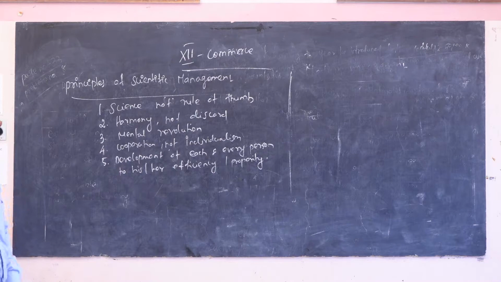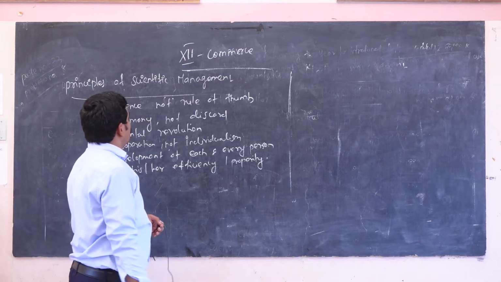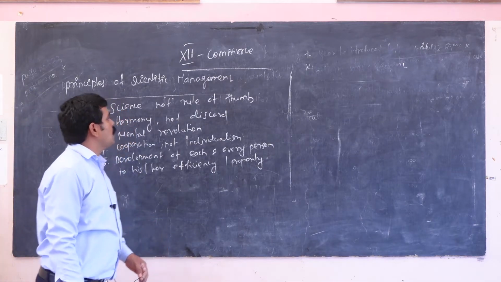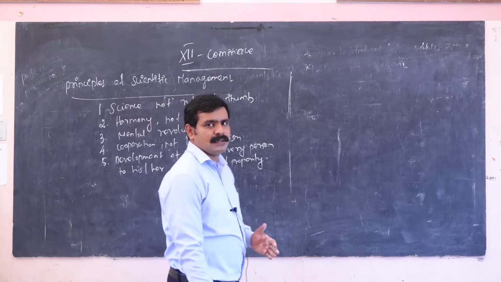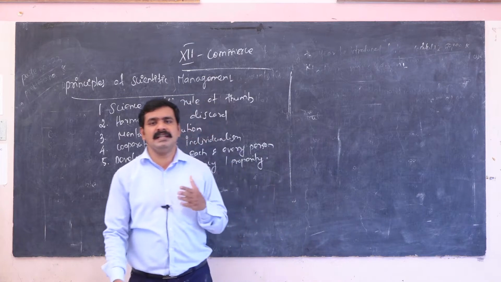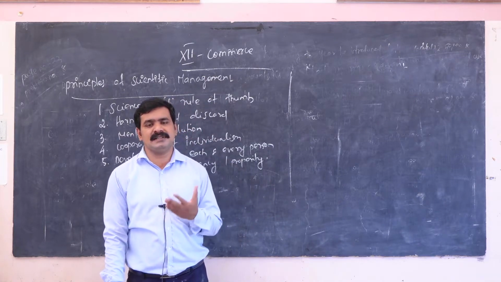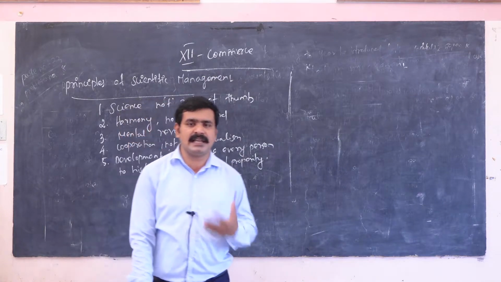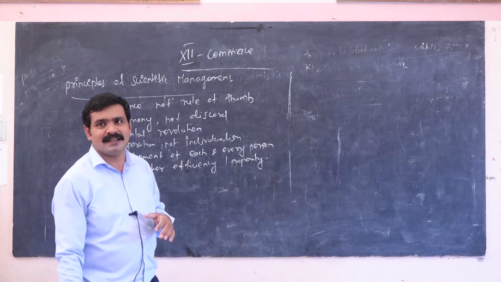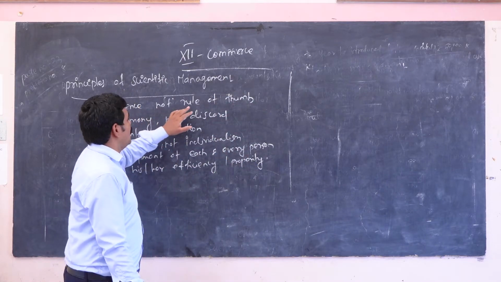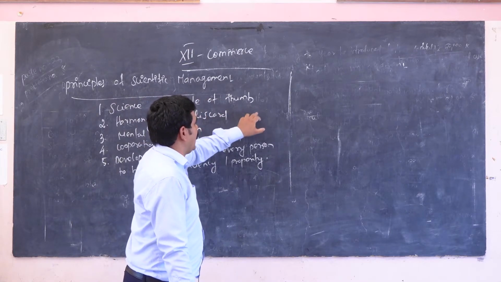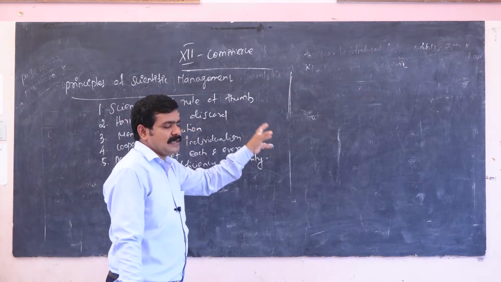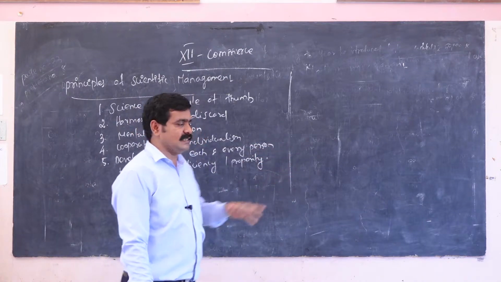Science, not rule of thumb. The rule of thumb means that when the manager wants to take any decision, as a decision maker, the decision is taken by thumb. The decision taken by the manager is as per his personal judgment.